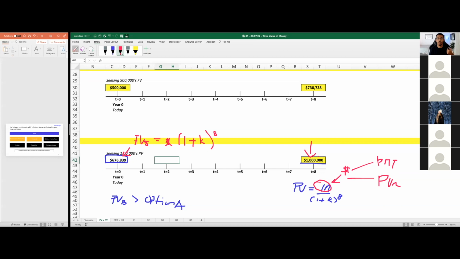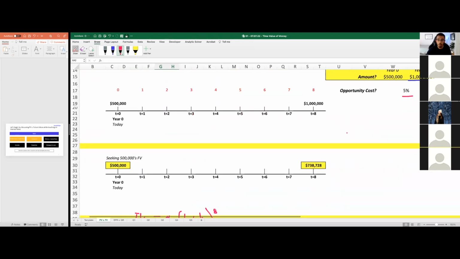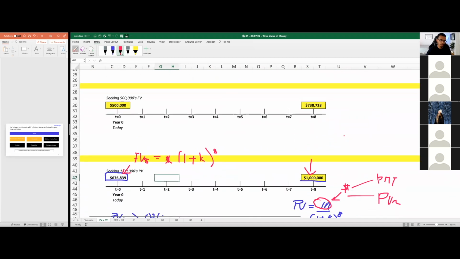And after that, when you look at the recordings, you'll get the aha moment, I hope, if not already. So everybody give it a shot. Use your financial calculator. Do 676,839 multiplied by 1 plus, by the way, if you want the k, my bad, it's 5%, so 1 plus 0.05 to the power of 8. So k is equal to 5%.